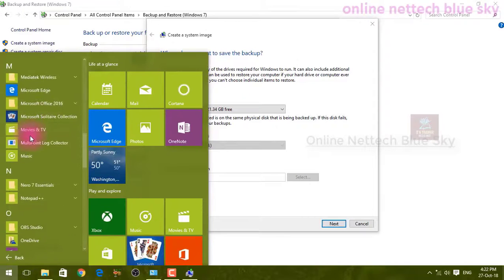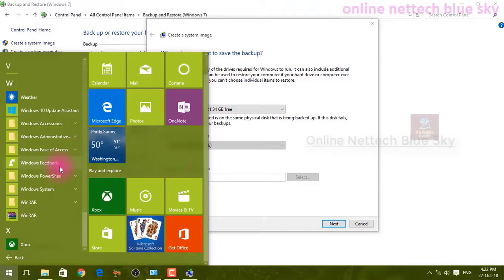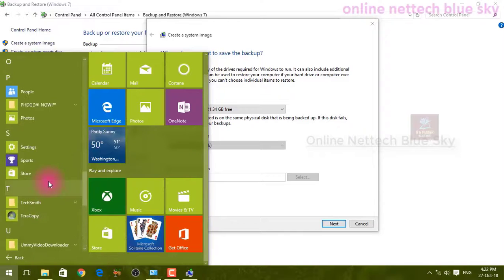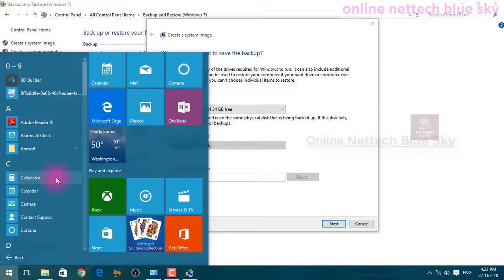You can see on the left side the different applications and different types of tasks. So when you are using a computer, backup is very important.